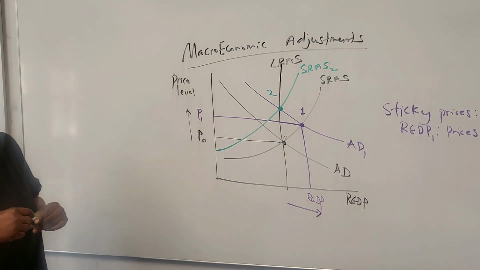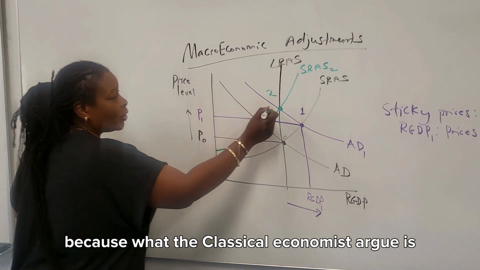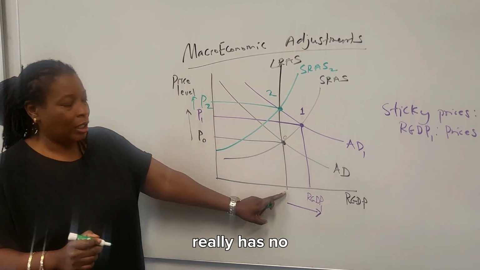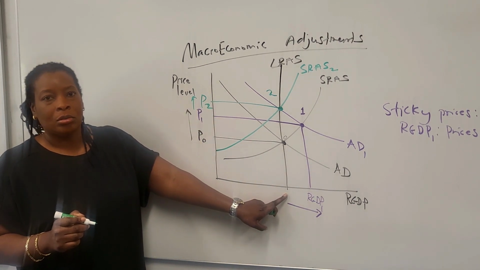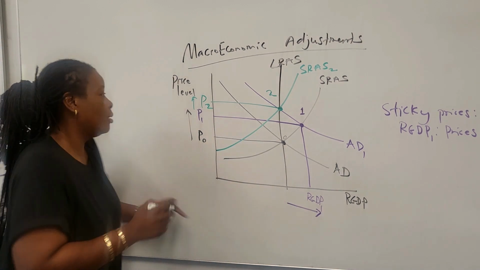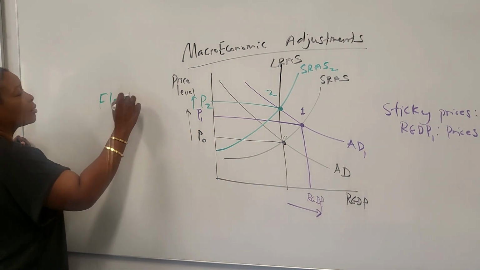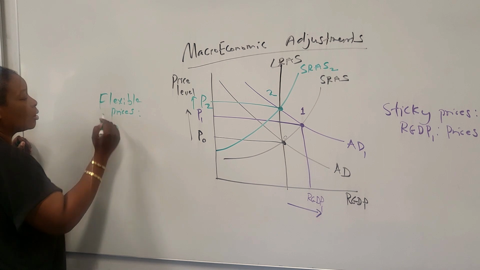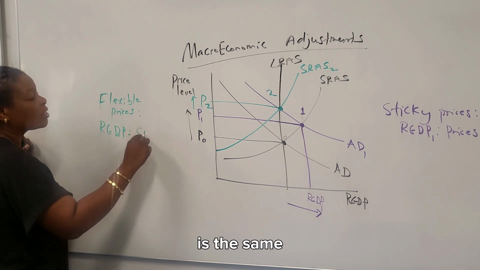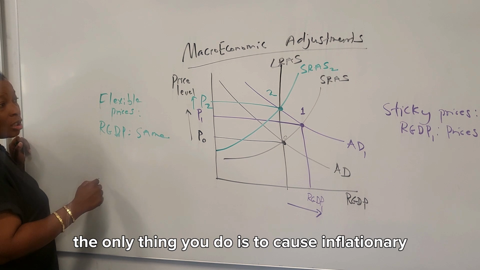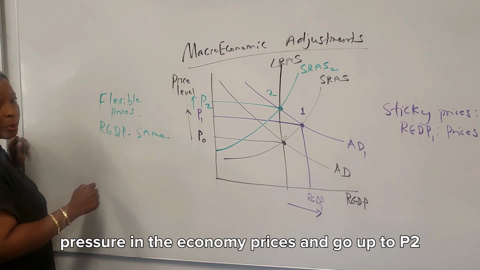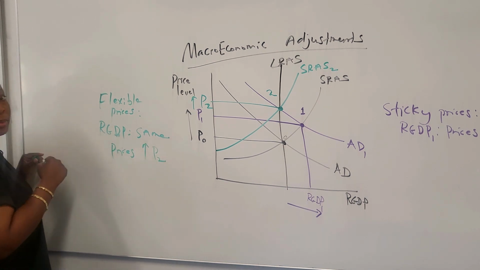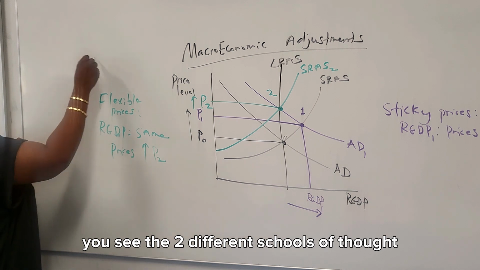And this is interesting because what the classical economists argue is this positive shock really has no effect on our GDP. So with flexible prices, our GDP stays the same. And they argue the only thing you do is cause inflationary pressure in the economy. Prices go up to P2. You see the two different schools of thought?